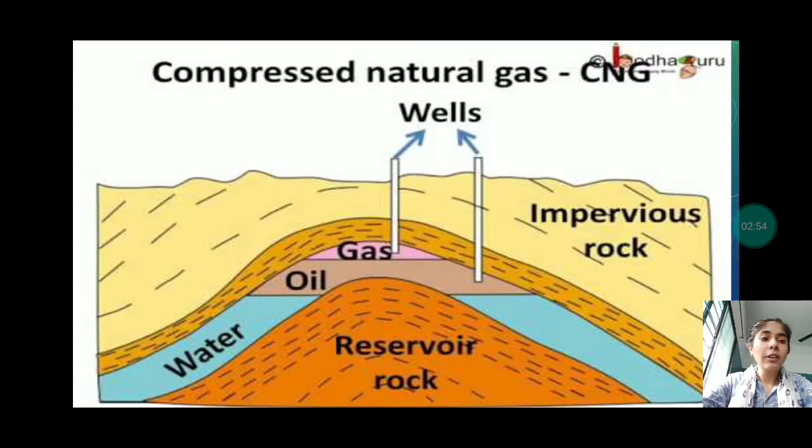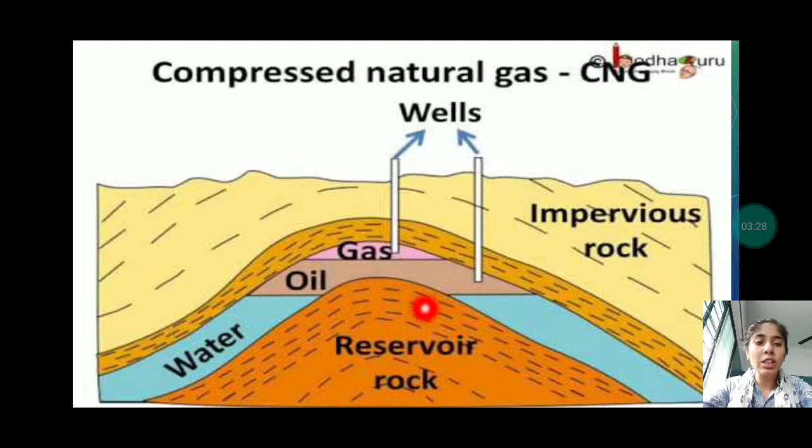See, this is the figure. In this you can see the compressed natural gas, how it comes from the CNG. Here you can see the impermeable rocks. Under that these things are formed. Suppose the upper part is the sea. Here a lot of rocks and sands have come. Then here the dead materials are present which have been converted, in these layers.